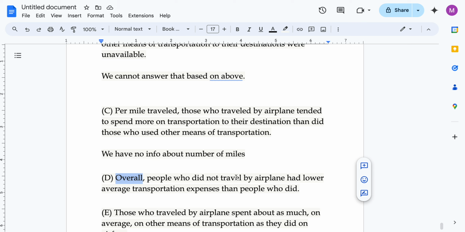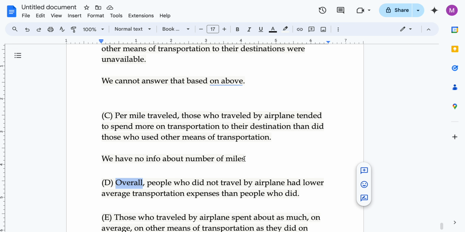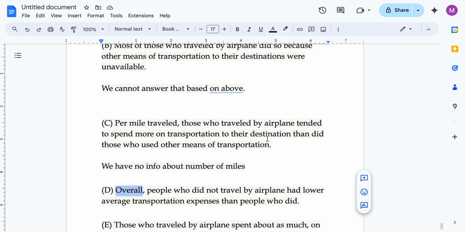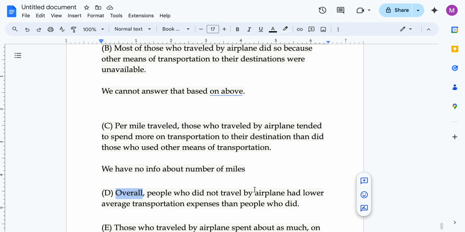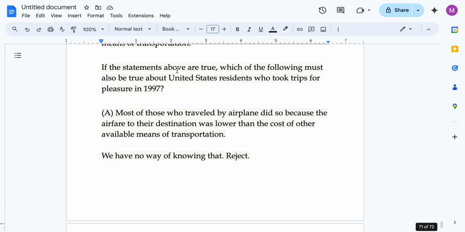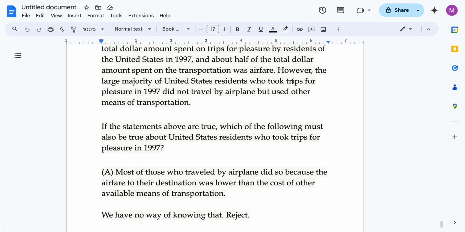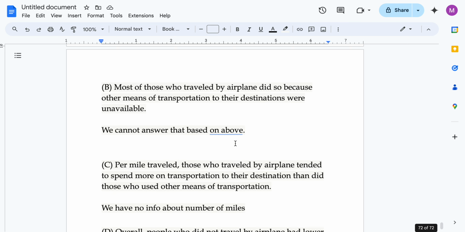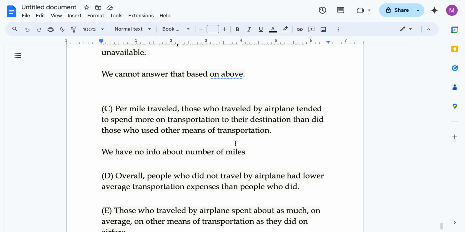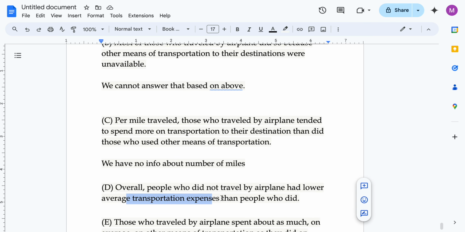Option D: Overall, people who did not travel by airplane had lower average transportation expenses than people who did. We do know that the number of people who are using airplanes is a very small number. So average transportation expense is total expense upon total people.